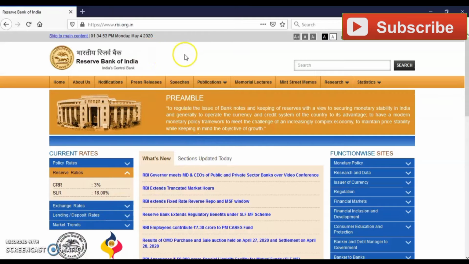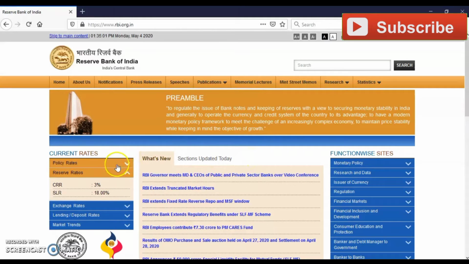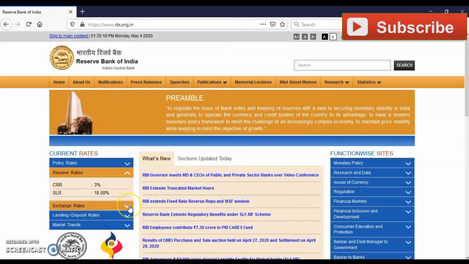Once you search rbi.org.in, means once you go to this website, you will see different kinds of policy rates and reserve ratios, which we did last time: CRR, cash reserve ratio, SLR, statutory liquidity ratio, and your repo rate and reverse repo rate. You can see and check the current rates of these.